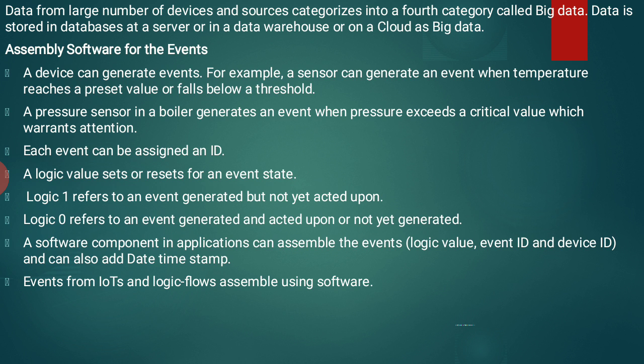For generating events, we must use a date timestamp: at what time and on what date it has to be generated. This is very essential. Events from IoT and logic flows are assembled using software.